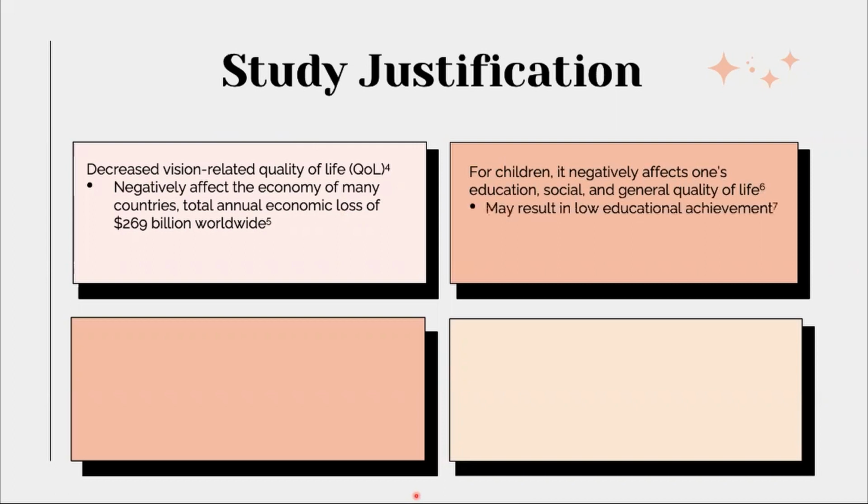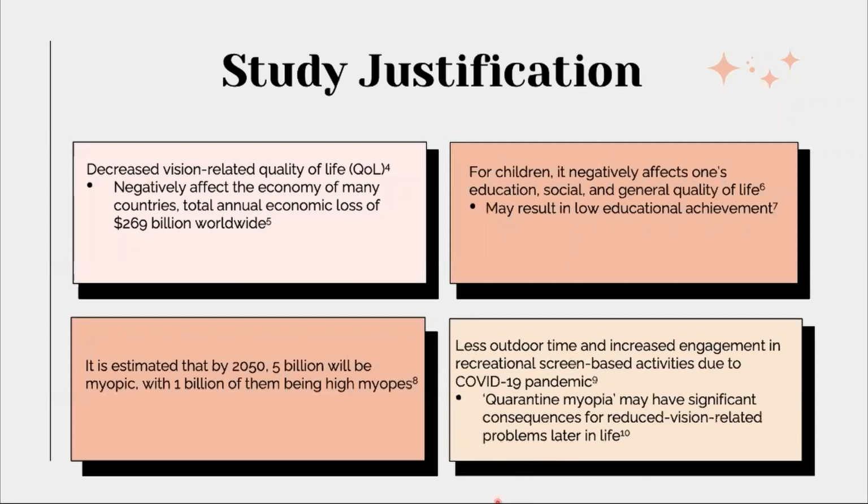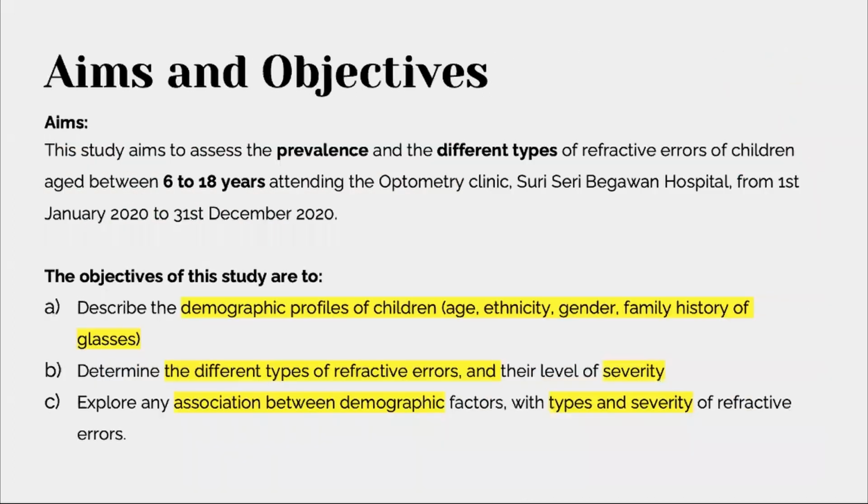And as children do not usually complain about the blurriness of vision, this may result in low educational achievement and may cause a burden to both the children and the parents as well. It's also estimated that by 2050, 5 billion of the world will be myopic, with 1 billion of them being high myopes. And as the severity of myopia increases, it can impose certain diseases such as glaucoma. And finally, COVID-19 also has a role in refractive errors, which will be explained later in depth.